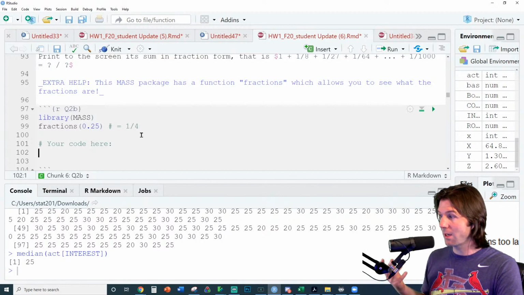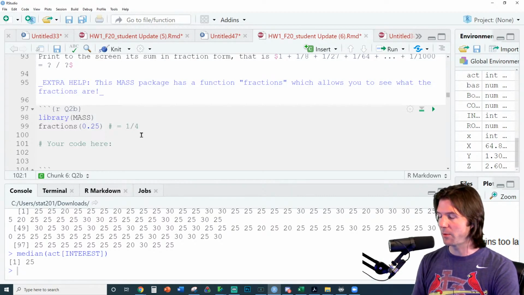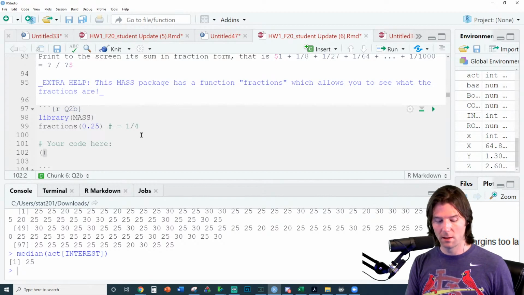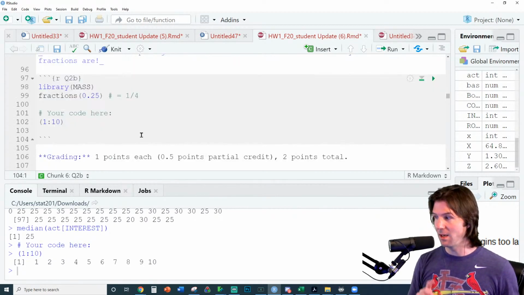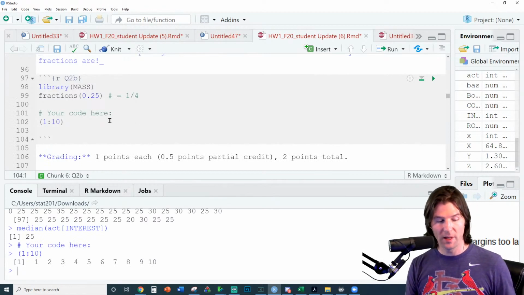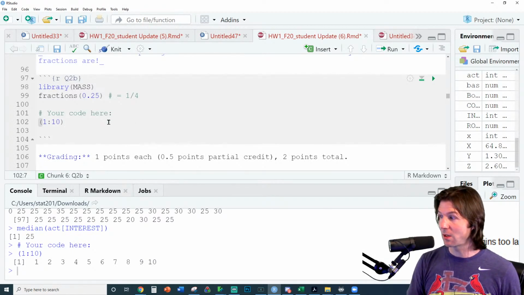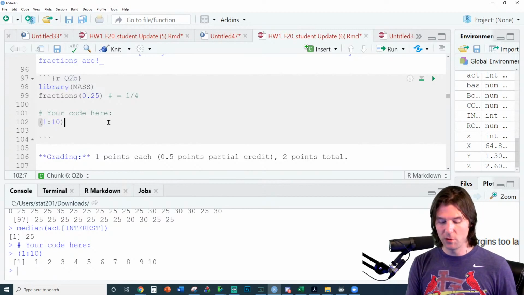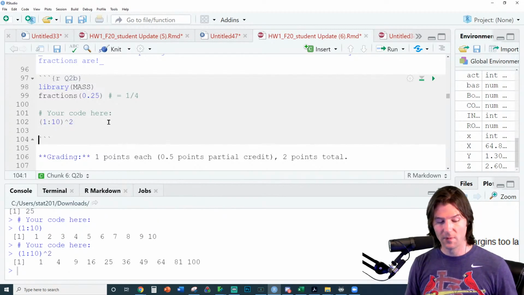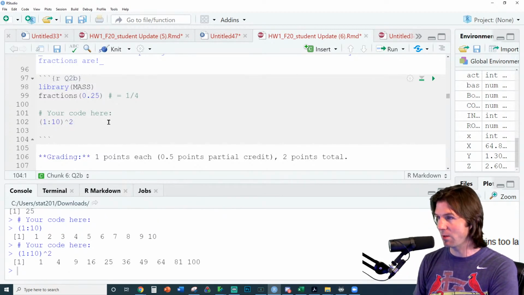So first we're going to make the vector 1 through 10. And then we'll make the vector of numbers 1 squared through 10 squared. So the first objective, make a vector of numbers 1 through 10. And I'll give away the answer right here. Vector of numbers 1 through 10, boom. And now, second objective, make a vector of numbers 1 squared through 10 squared. And so if you square this vector, you've got 1 squared through 10 squared.